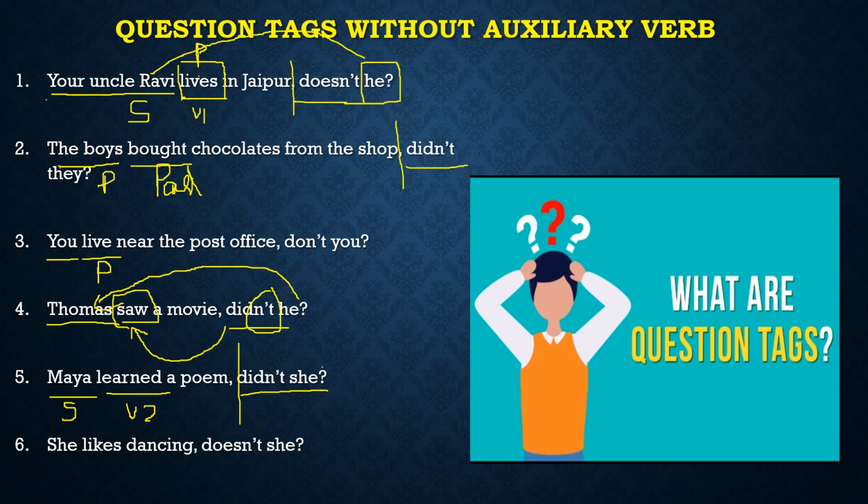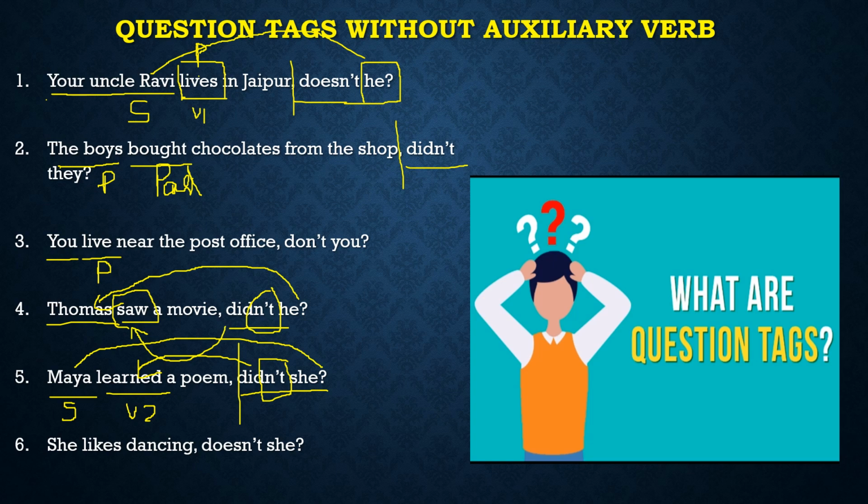Why I have used she? Because we are talking about Maya. Why I have used did? Because we are talking about the past tense. Okay, we have to use past tense. Why I have used not? Because the sentence is positive, so tag will be negative. Got it? Next question. She likes dancing.